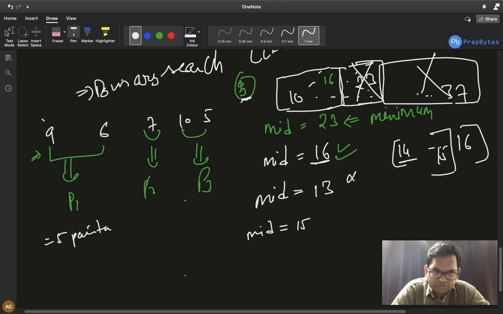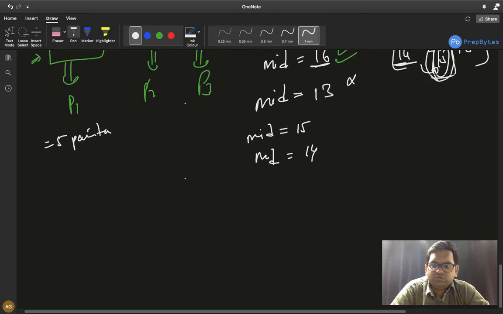I am using mid as the characters. Actually, mid will be not the elements but its indexes. For simplicity, I am using them as elements. So the mid will be the index pointed by 14. Fine. Now 14 we know is not possible, so we go on the right hand side of it, and the only element remaining is 15. So 15 is the answer.